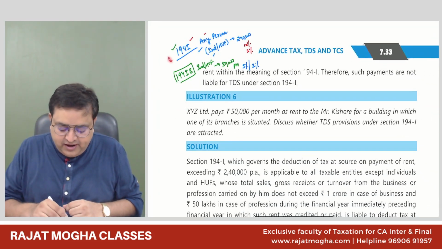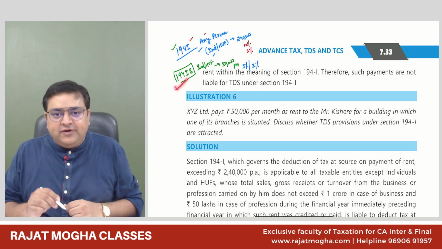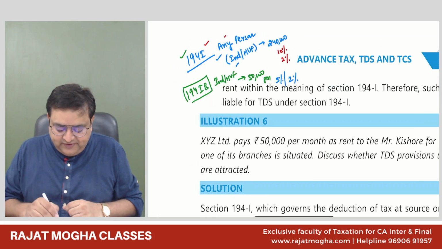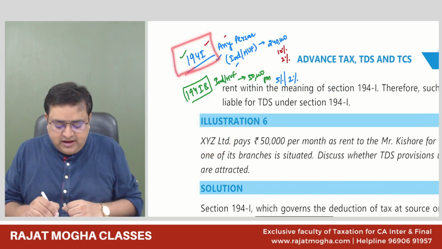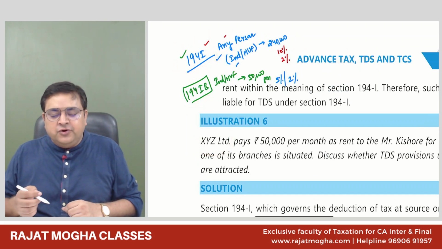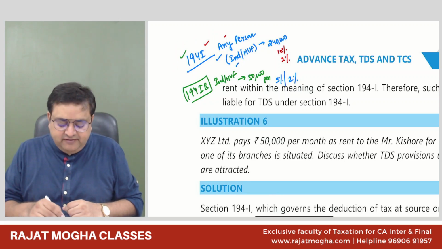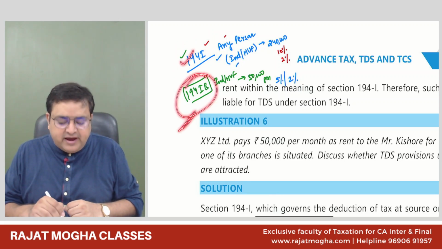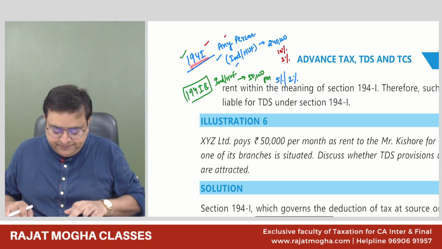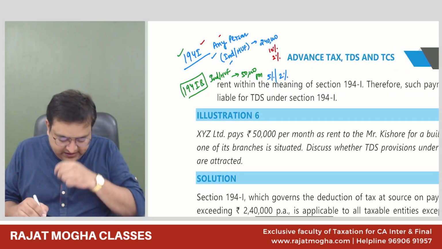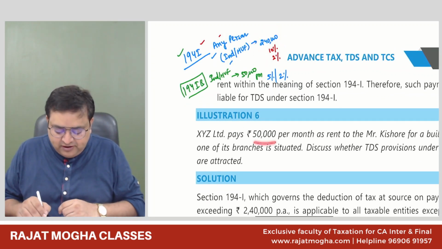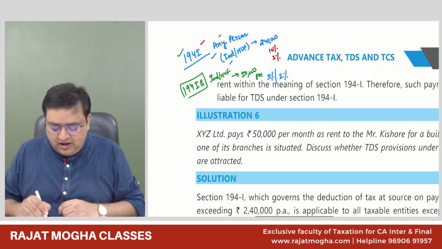So 194I and 194IB are TDS on rent, but here XYZ Limited is paying rent, so it will be covered in 194I. 194IB is only for individuals and HUF who are not required to deduct TDS under 194I. So here it is only 194I. Please tell me, in a year, are we paying more than 2,50,000 rupees? The answer is yes.